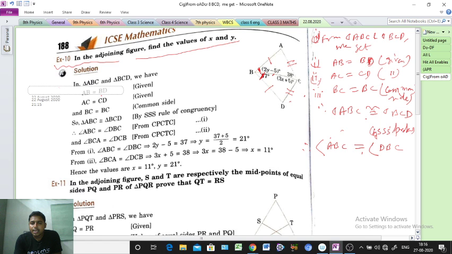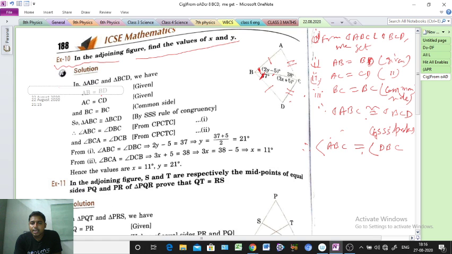At first just calculate this one. 2y equals 37 plus 5, 42 degrees, because the minus 5, if we bring it to the right hand side, becomes plus. So 2y equals 42, which means y equals 21 degrees.